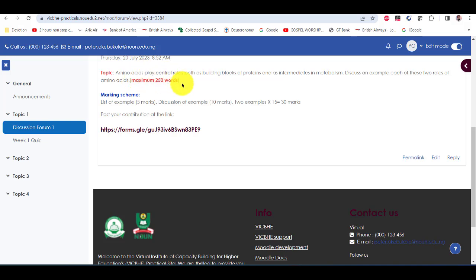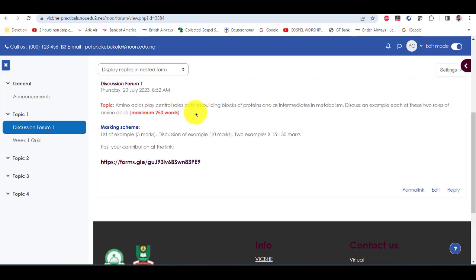Amino acids play central roles, both as building blocks of proteins and as intermediates in metabolism. Discuss an example each of these two roles of amino acids. Maximum 250 words. So marking scheme, list of example, 5 marks. Discussion of example, 10 marks. So 2 examples by 15, that's 30 marks. So this is the Google form.